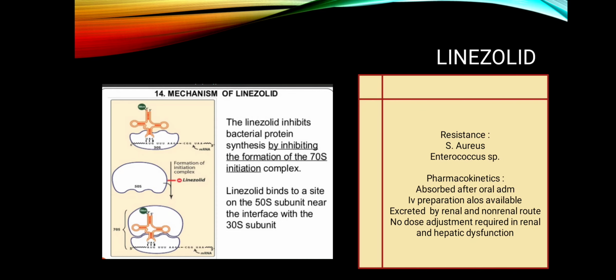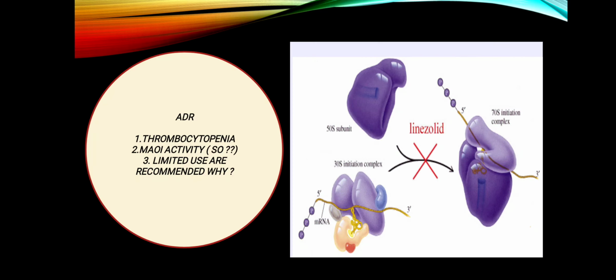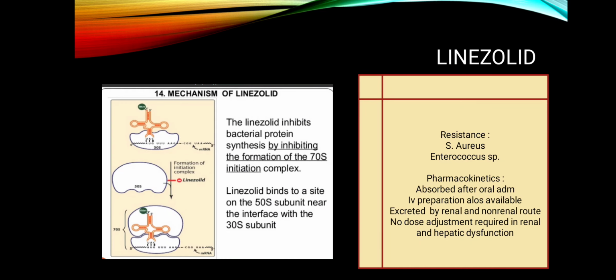Linezolid inhibits bacterial protein synthesis by inhibiting the formation of the 70S initiation complex, as can be seen in this picture. It binds with the 50S subunit and inhibits the 70S initiation complex. Resistance has been seen in S. aureus and Enterococcus species.